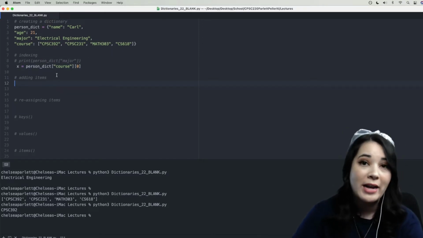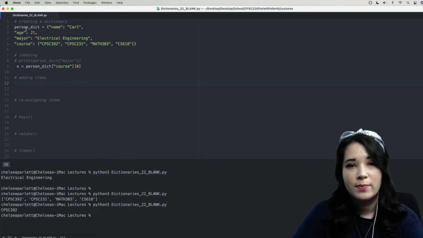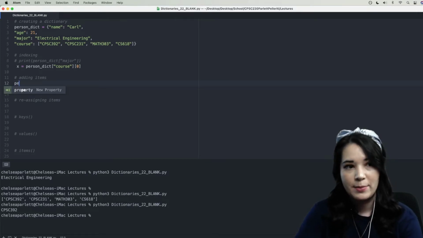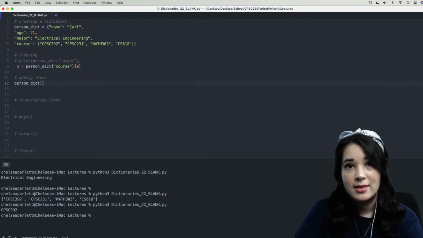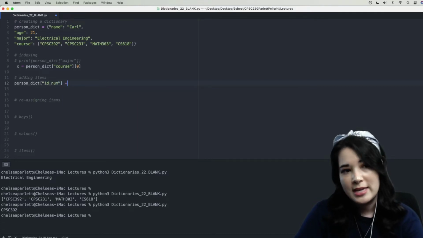Now, say that we want to add something to this dictionary. We can do that by saying the name of the dictionary that we want to add something to, square brackets, the key that we would like to add. So in this case, I'm going to add his school ID number. And then we're going to say equals to.